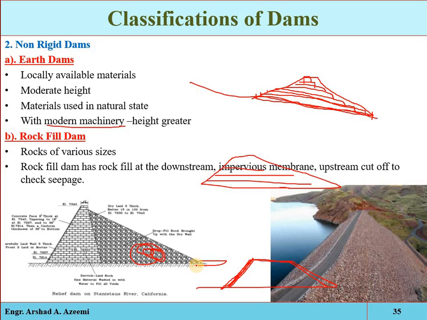Then the upstream impervious membrane, this one, a type of impervious membrane is provided. And an upstream cut-off to prevent the seepage. So one is the main dam body, one is the cushion, one is the upstream face, and one is this one. These are the four parts of the dam, and from the name it is clear that it is constructed from rock-fill material.